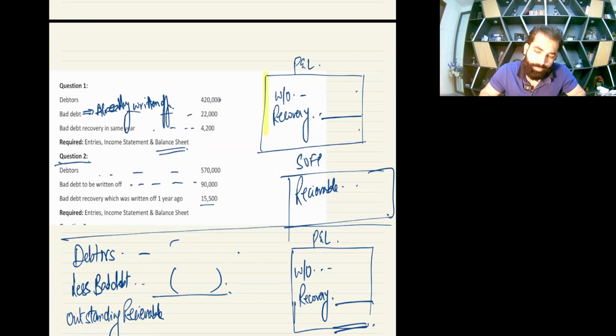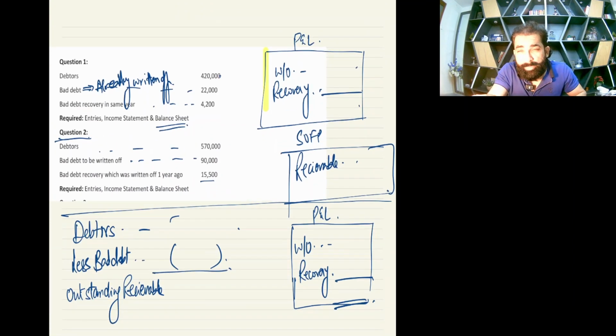Okay, so now two things you need to keep in mind. One case is bad debts already written off, and the second case is to be written off.